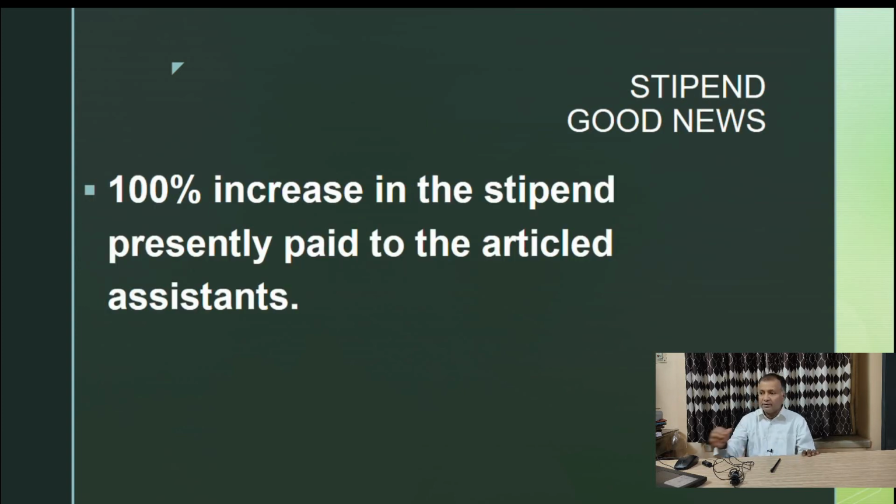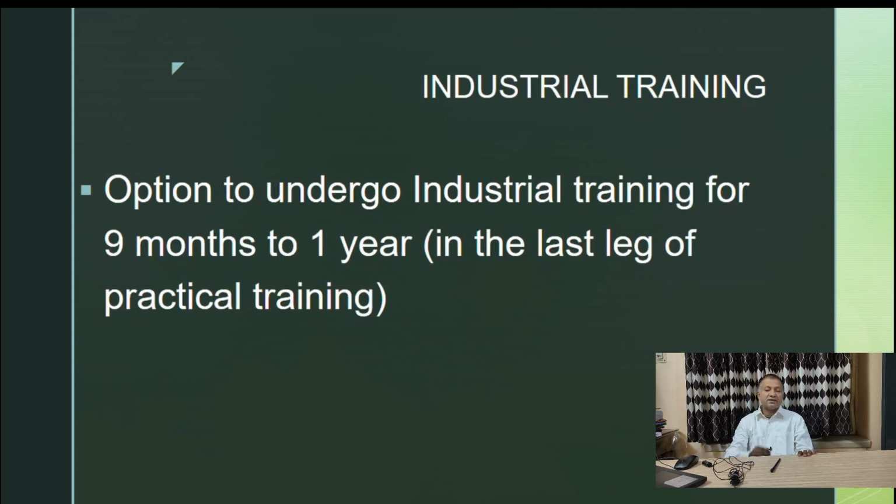Then, friends, the stipend. It is good news. All of you are very much interested in an increased stipend, and the institute has increased the stipend by 100%. Whatever the present stipend rule of the institute is, it will be a 100% increase, I should say double, during the articleship period.